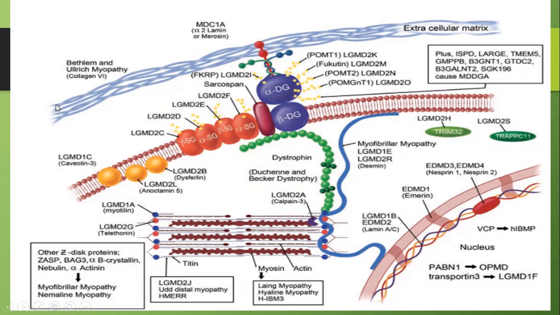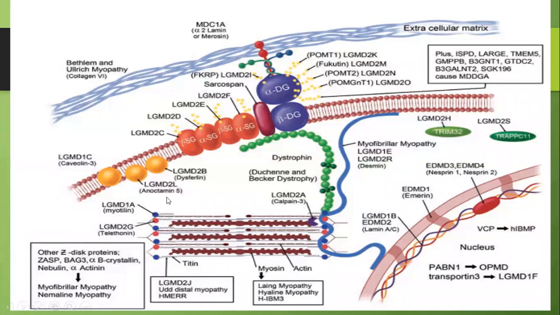So remember the 4 categories. Extracellular matrix consists of collagen and laminin. Sarcolemma consists of anoctamin, dysferlin, etc. These two are connected by sarcoglycan. The myosin and sarcolemma are connected by either dystrophin or myofibrillar myopathy. Any of these proteins may be abnormal. For example, assume if dystrophin is not produced, the muscle will be weak because the myosin is not getting connected to the sarcolemma, so the muscle will go for lysis. CK levels will be elevated, patient will have weakness.